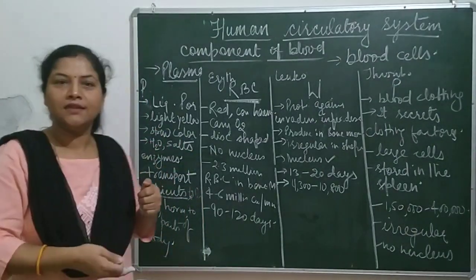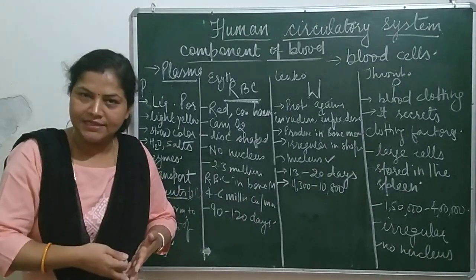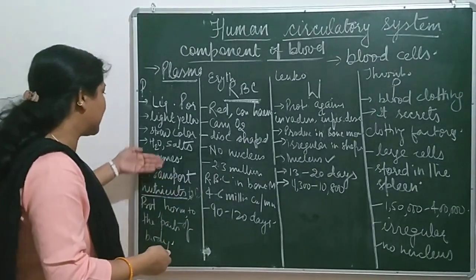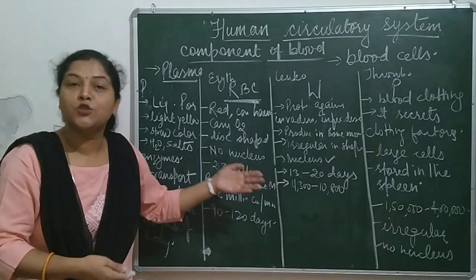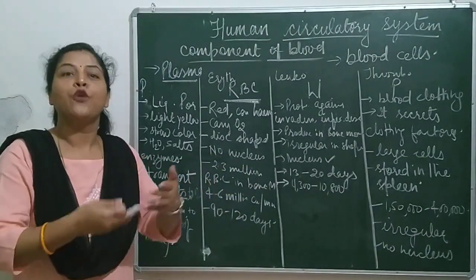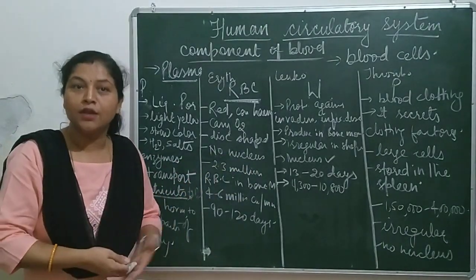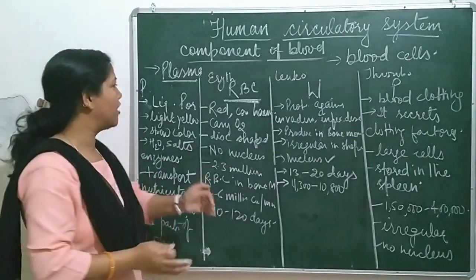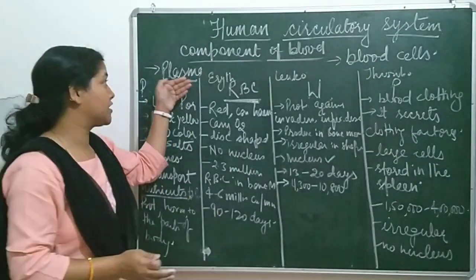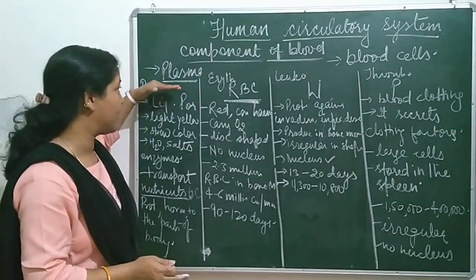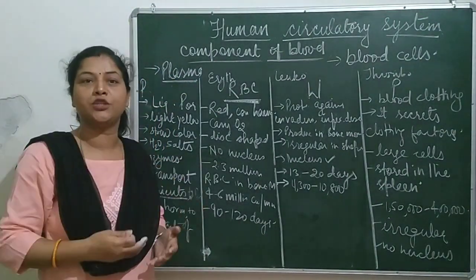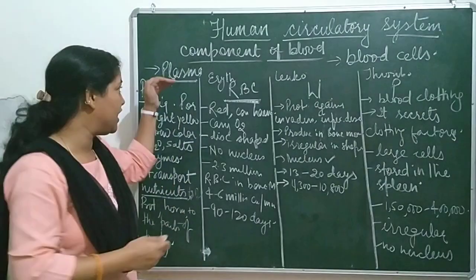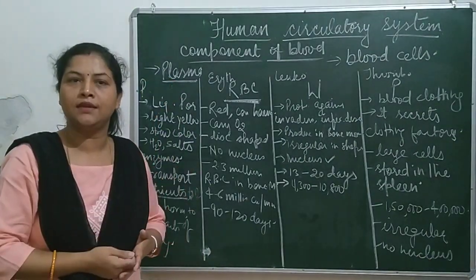It consists of many nutrients like water, salt, amino acids, vitamins, minerals, glucose and many other nutritive things. This plasma is responsible for the transportation of these nutritive substances to the different cells.